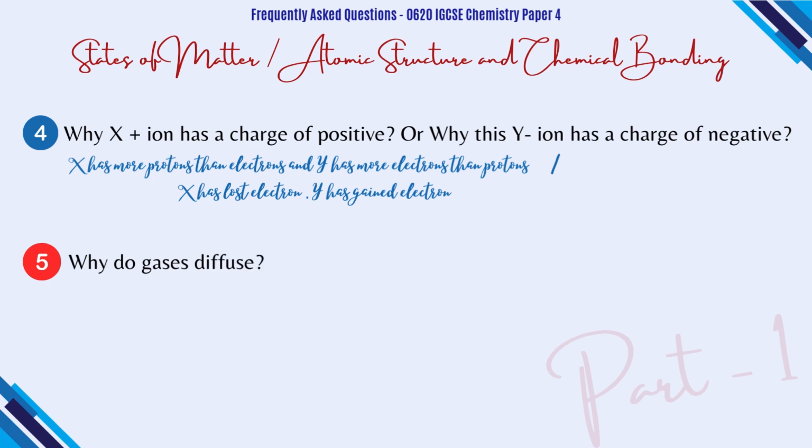Question number 5. Why do gases diffuse? The diffusion occurs due to the random motion of particles from the area of higher concentration to the area of lower concentration. So this is the answer in front of you.